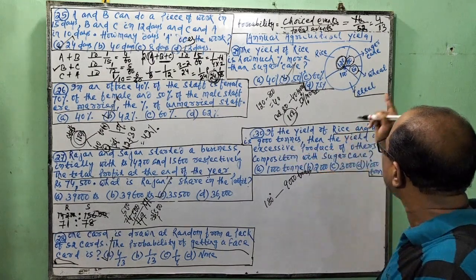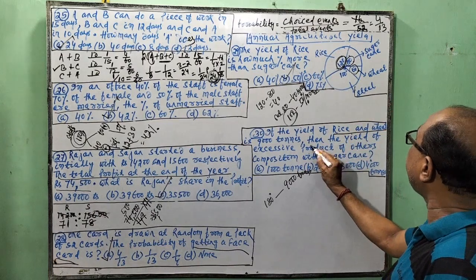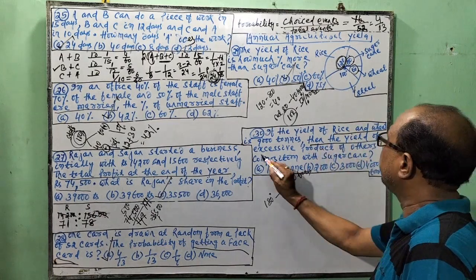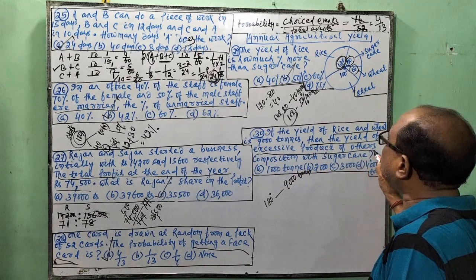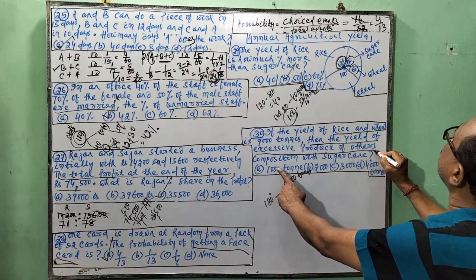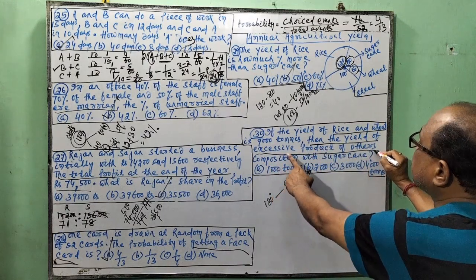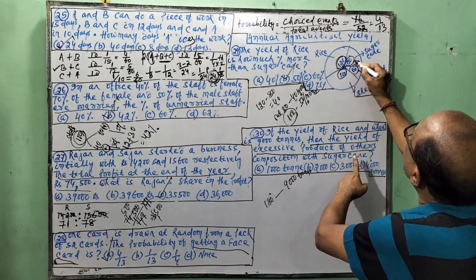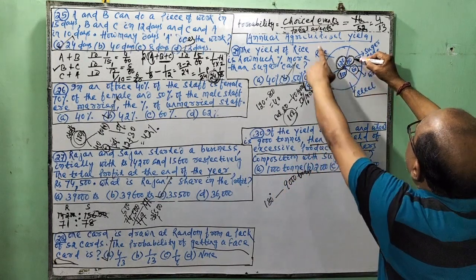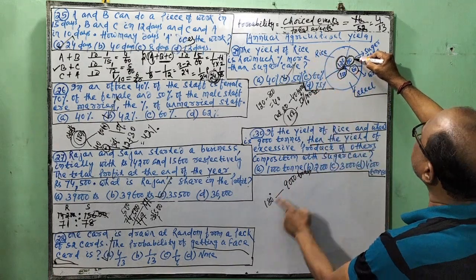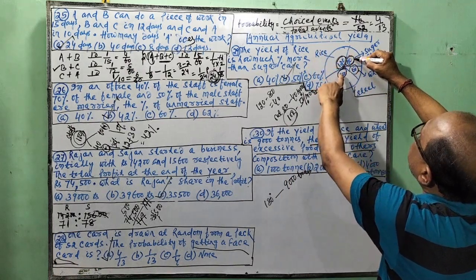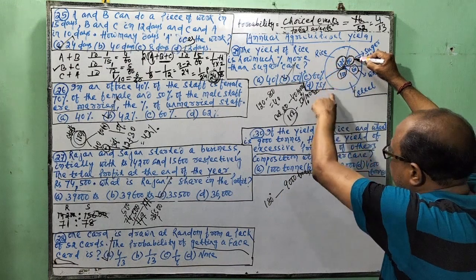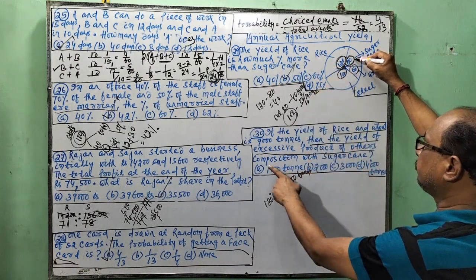But the question asks the excess product of others. Others are 100 and 80, which is 180. Rice and wheat are 180. So the difference is 20.